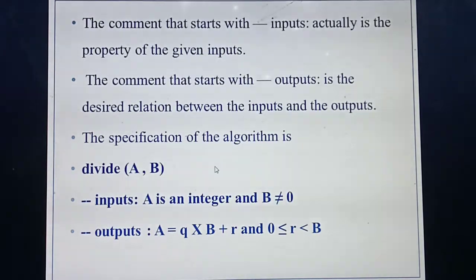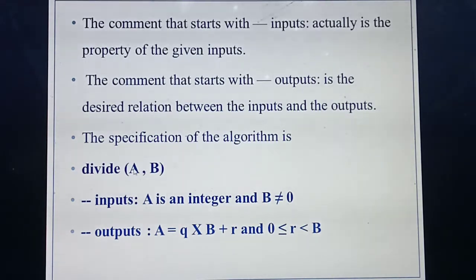Understood, students? Already I said that if you are specifying any input, the input always starts with which line, students? The command line. Then the output also starts with the command line. That means the property of the input, the property of the output, as well as the input and output relation, you should write with the command line. What are the three steps you need to follow to write the specification algorithm? First you need to name the algorithm, then the input variables you need to pass, then the property of the input and the property of the output. The property of the input you should write with the command line, and the property of the output also you should write with the command line.